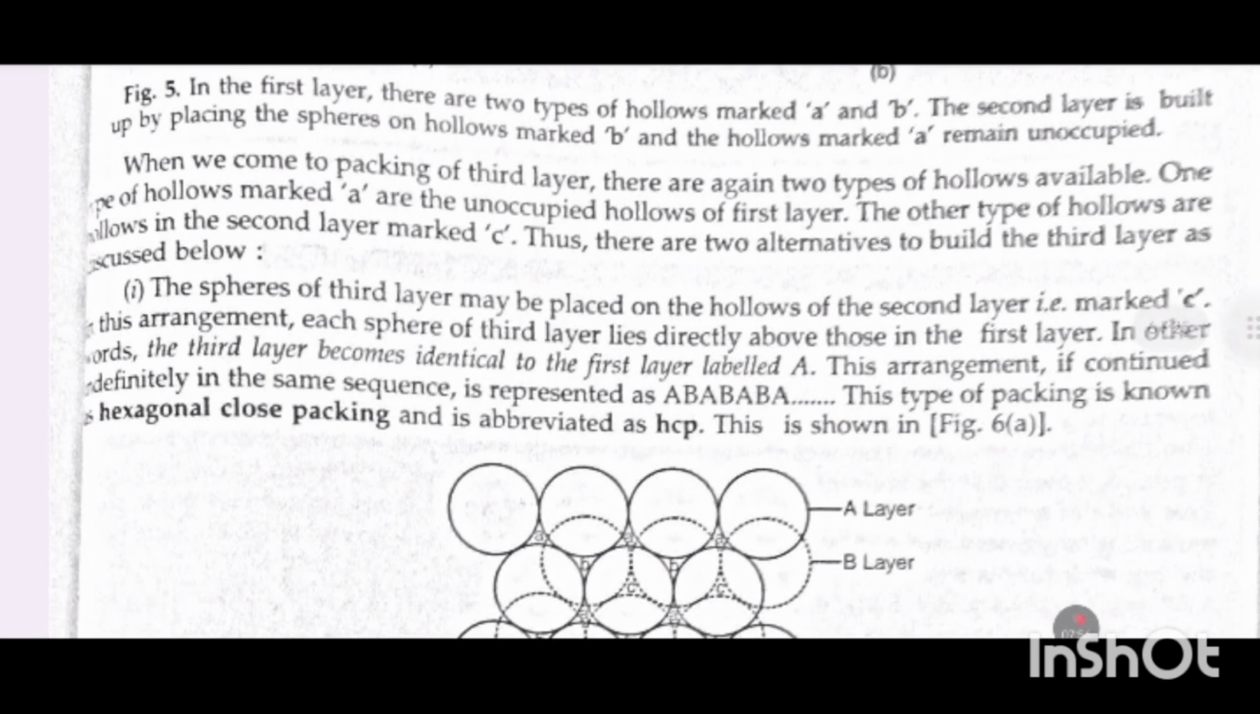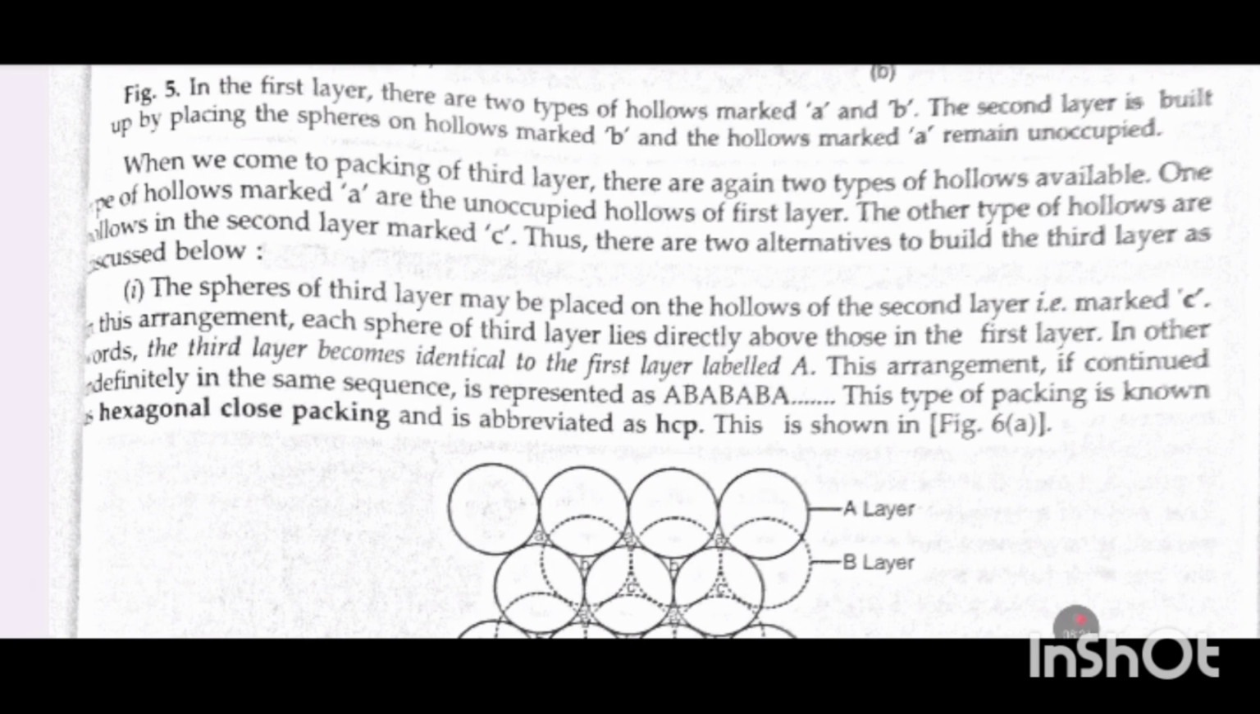When we come to packing of the third layer, there are again two types of hollows available. One type of hollows, marked A, are the unoccupied hollows of the first layer. The other type of hollows are hollows in the second layer, marked C. Thus, there are two alternatives to build the third layer as discussed below.